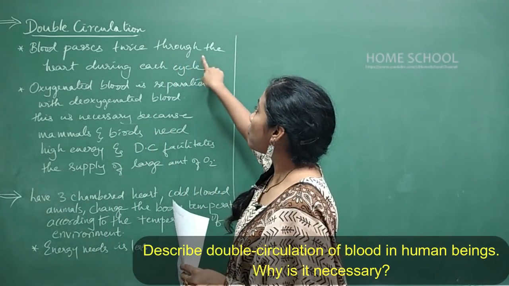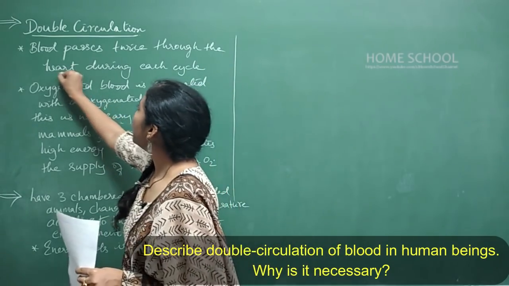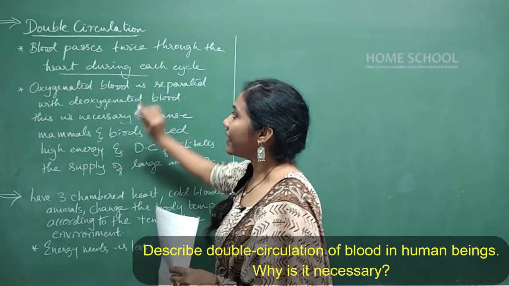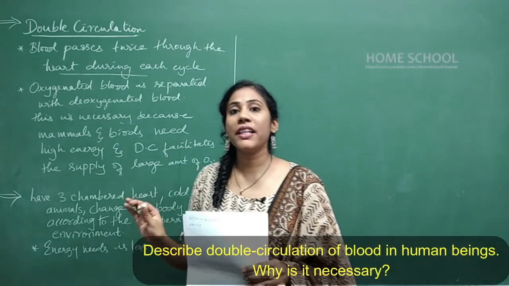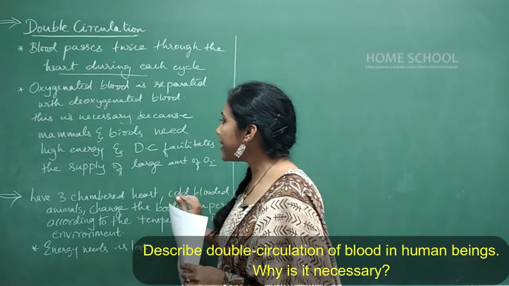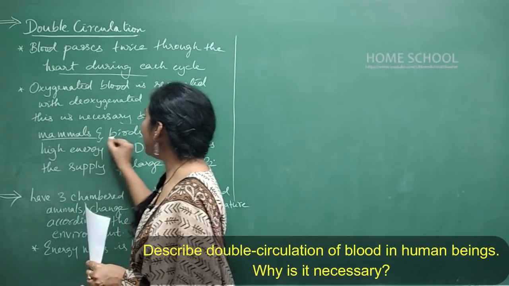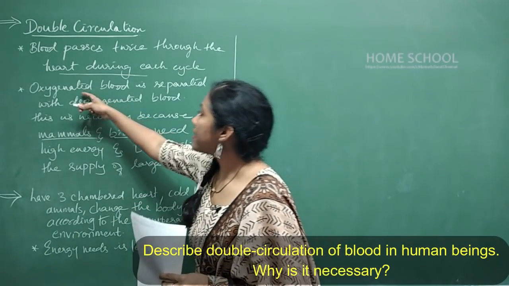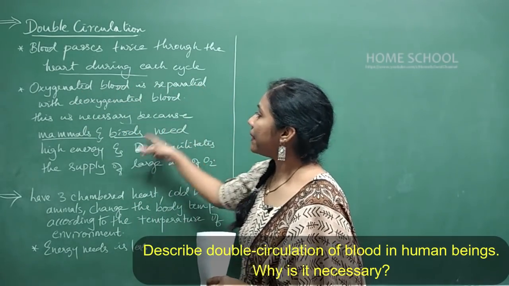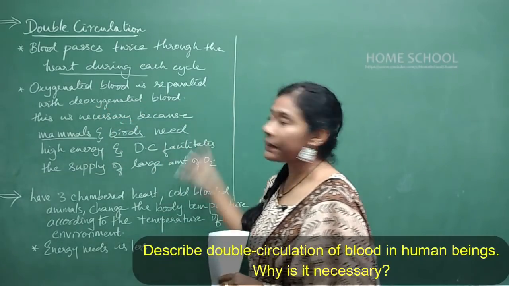Blood passes twice through the heart during each cycle is called double circulation, and this double circulation is very much necessary in case of mammals and birds. Why? It is because oxygenated blood is separated from deoxygenated blood.